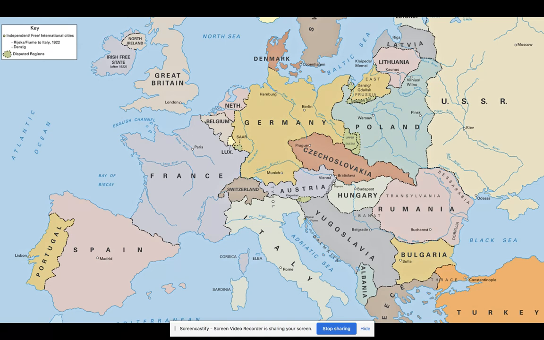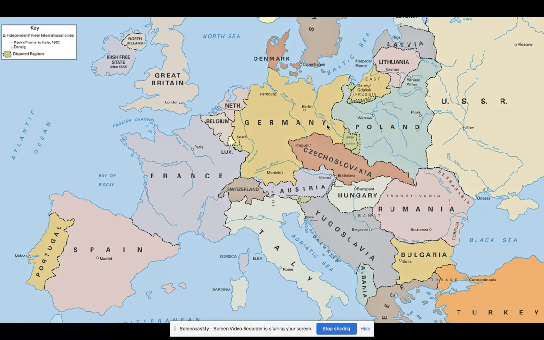Okay, the next thing that happens in June of 1941, Germany, feeling pretty good about itself, having conquered all of Europe, they invade the Soviet Union. And this is a key moment in World War II. It is very possible the results of World War II would have been different if Germany had not broken its non-aggression pact with the Soviet Union.